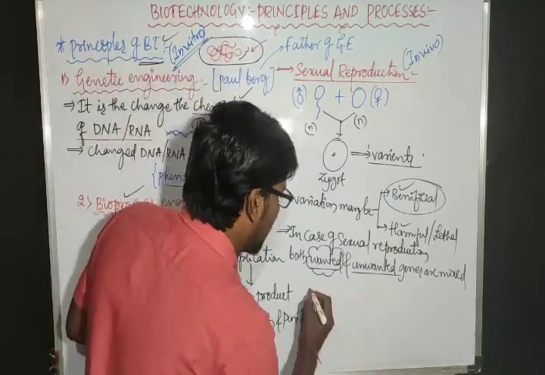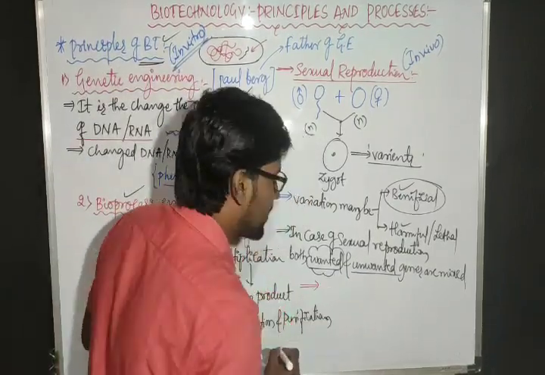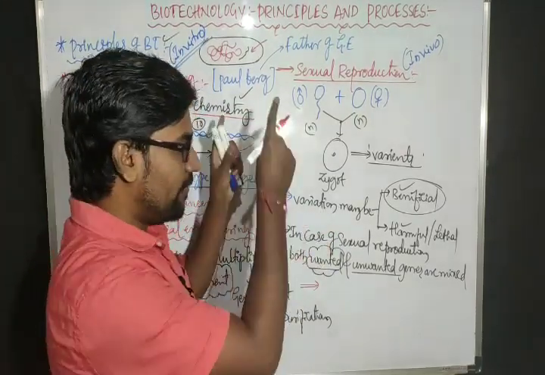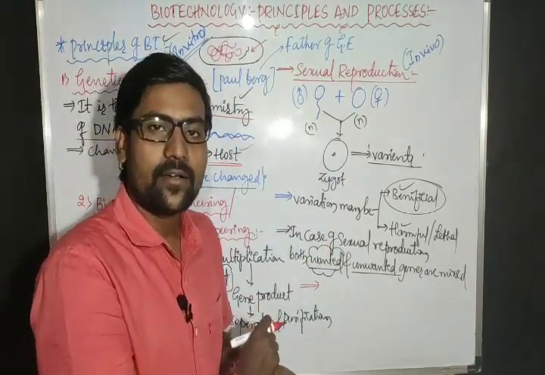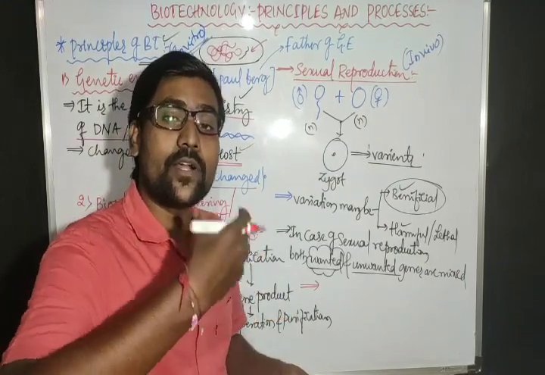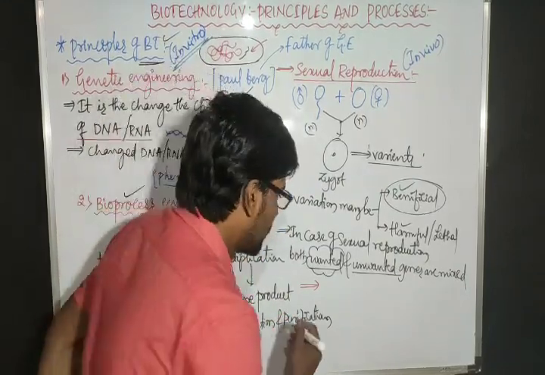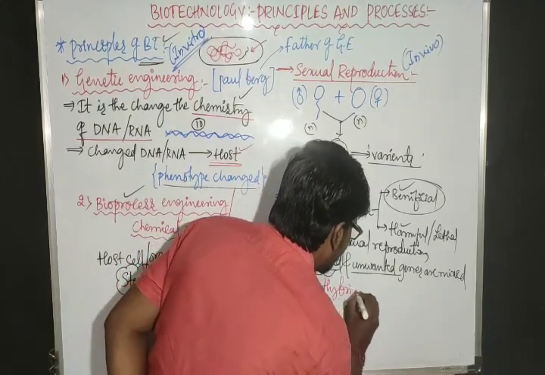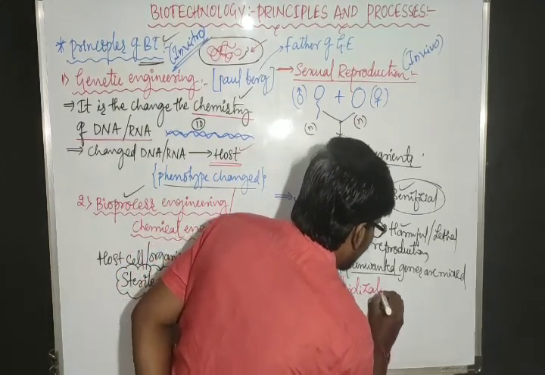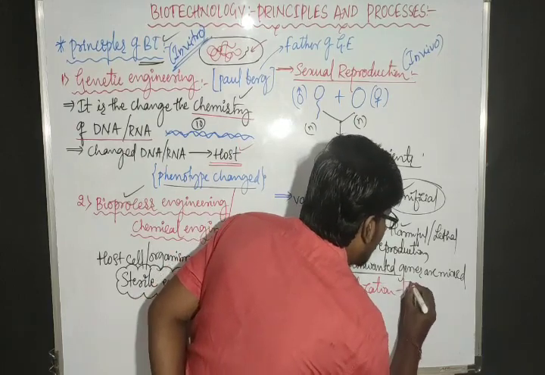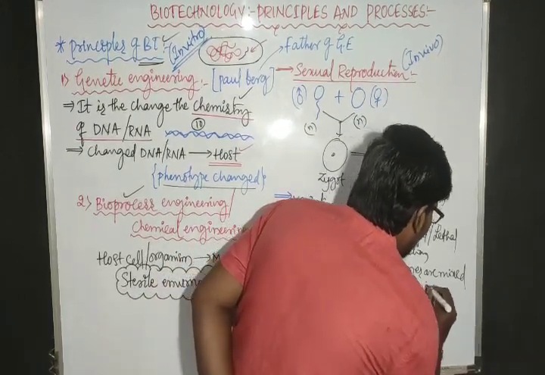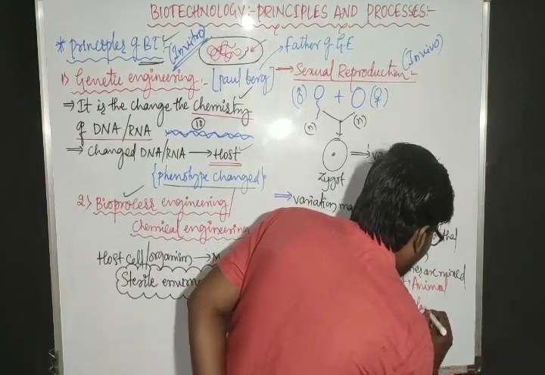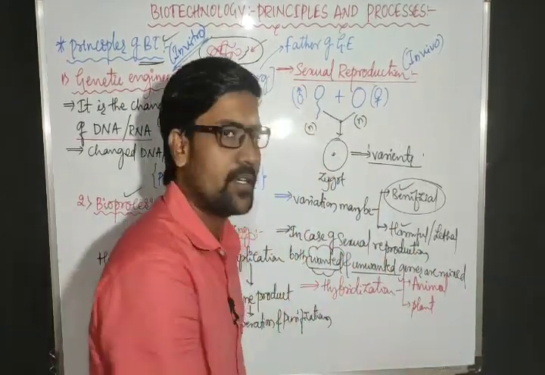Then where can we observe this kind of reproduction pattern, for demonstration purposes? We can observe it in the hybridization process. Hybridization occurs in animals as well as in plants.